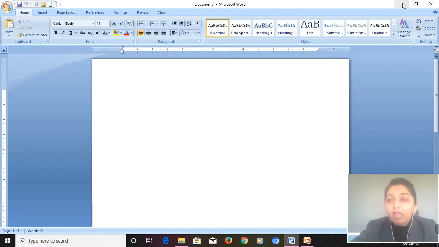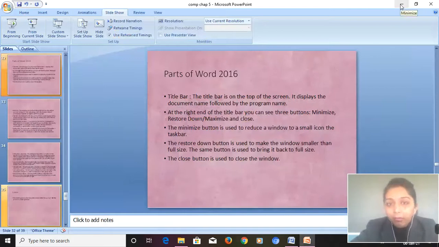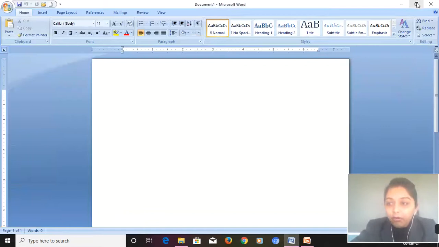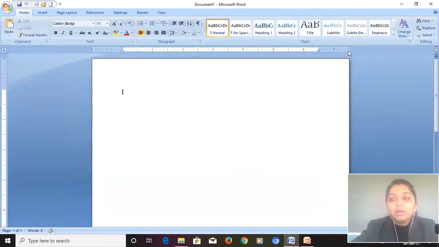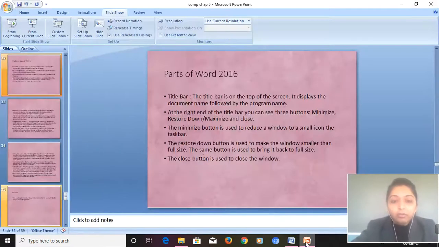Then here we are having three buttons: minimize, restore down and close. When I click minimize, what will happen? We are back to our theory part. Now if I click on the restore down button, the size of Word becomes smaller, our window size becomes smaller. Then we want the full view of our window again, so we will click on this button again. And the last, the close button, is used to close this window. Understood, dear children? Is it clear to you?